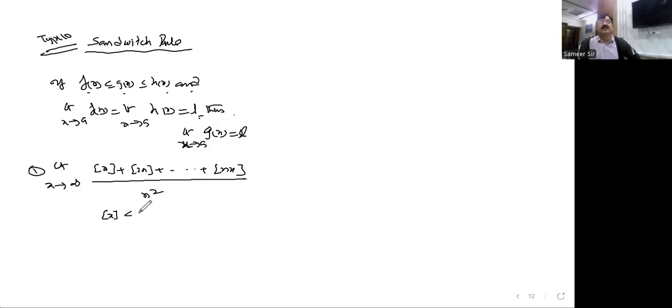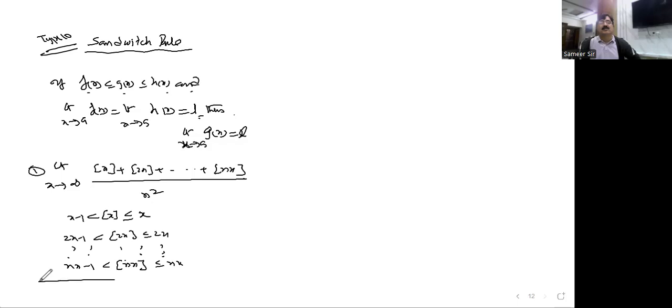Step x, that you can write as x minus 1 less than step x less than or equal to x. Here 2x minus 1 less than step 2x less than or equal to 2x. It will go up to n, Nana. nx minus 1 less than step nx, less than or equal to nx. And so on.